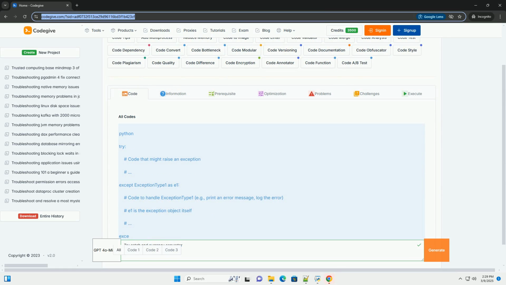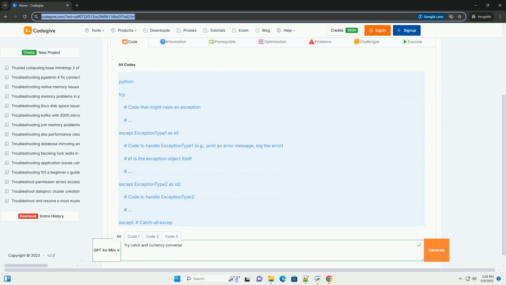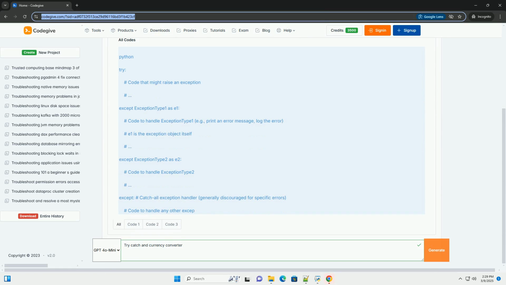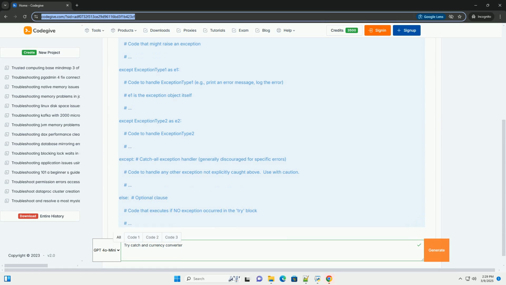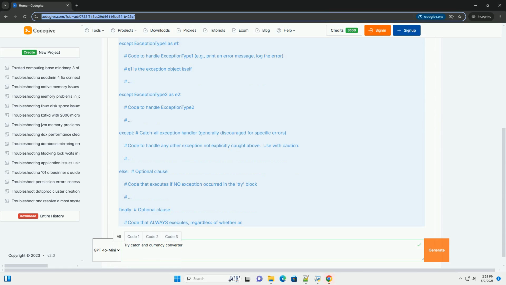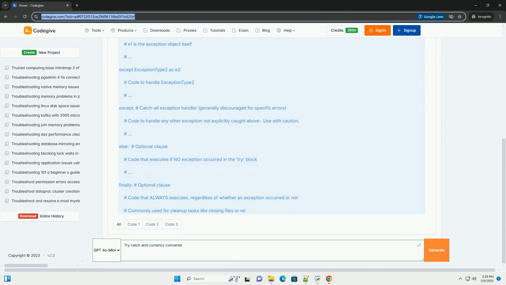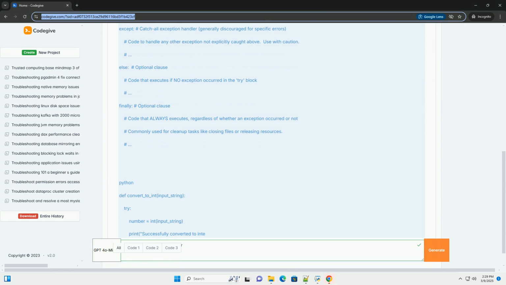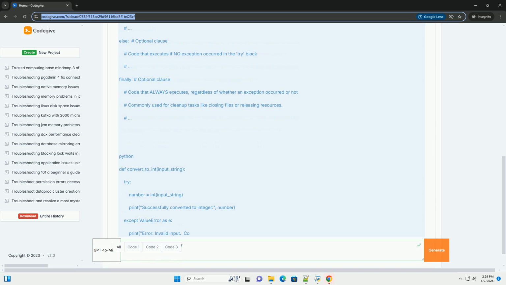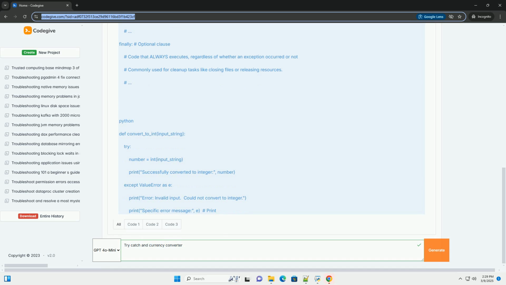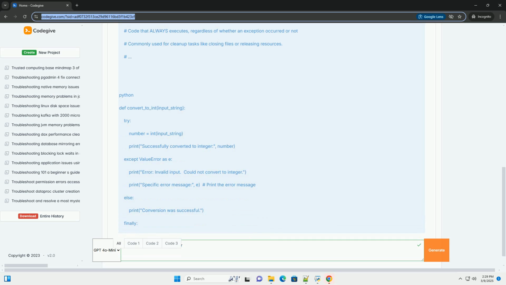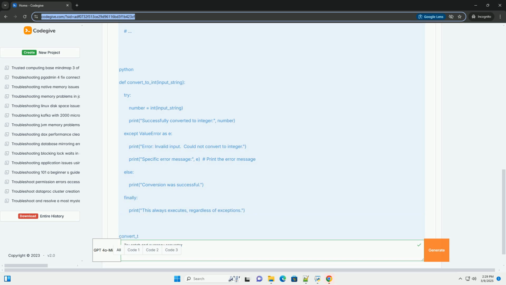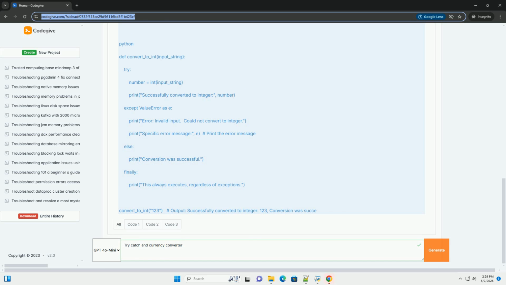Comprehensive tutorial: Try-Catch Blocks and Currency Converter in Python. This tutorial covers two essential aspects of programming in Python. 1. Error handling with try-catch blocks. Learn how to gracefully handle potential errors in your code using try-except blocks, also known as try-catch in other languages. This prevents your program from crashing and allows you to provide informative messages or take corrective actions when exceptions occur.